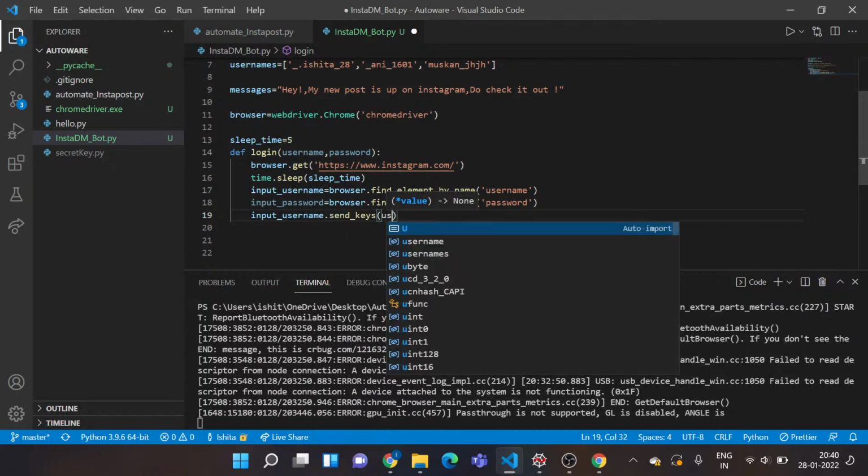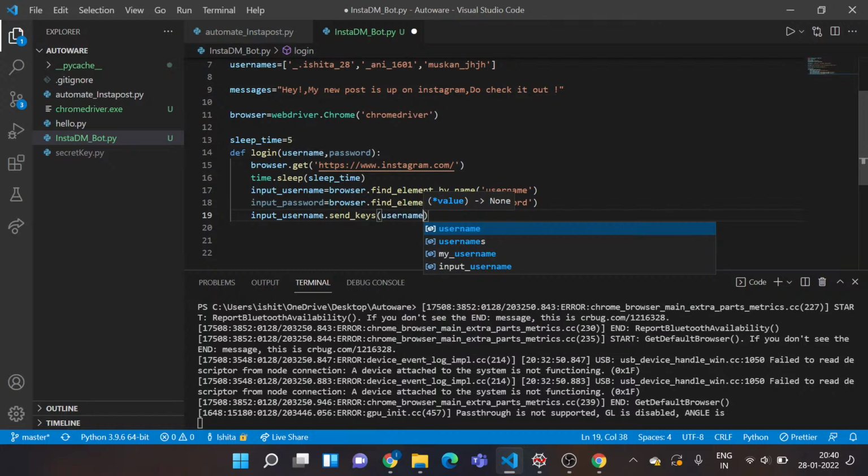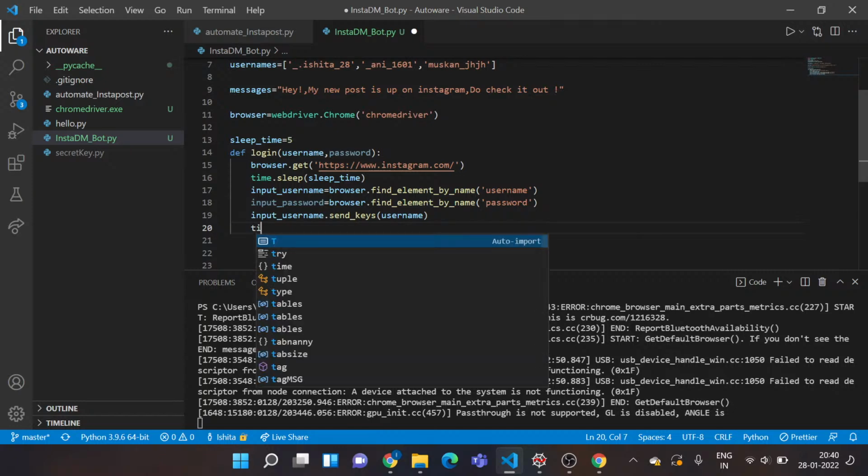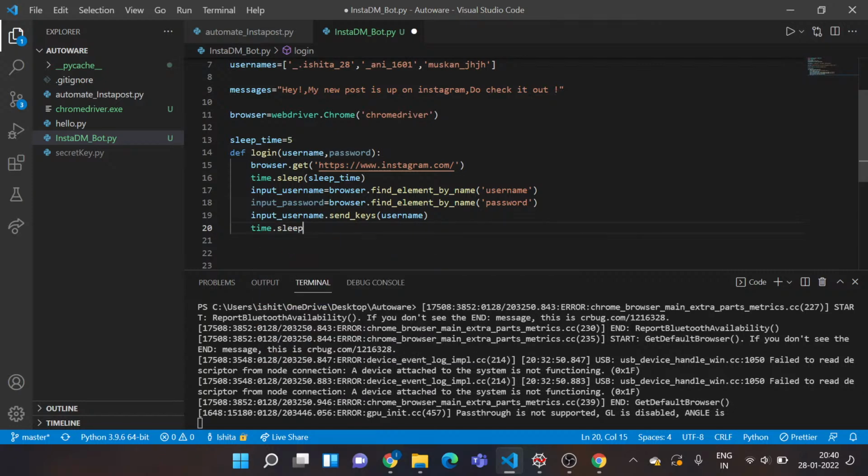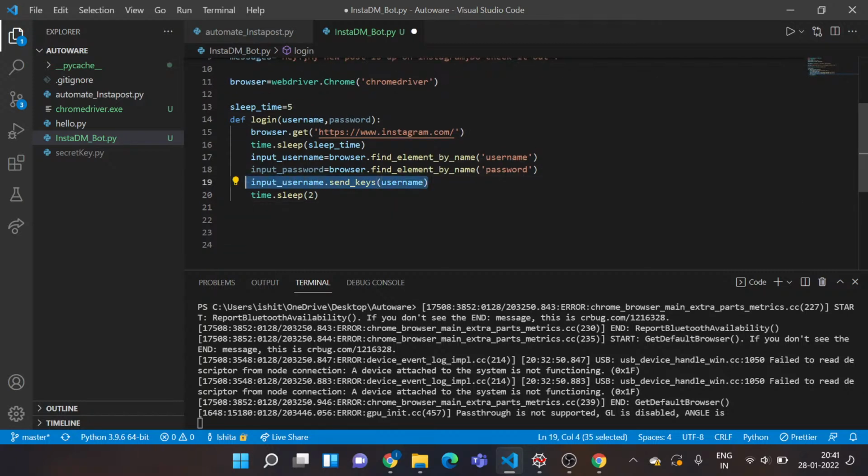As my parameter, I'll provide the username I just created in the script above, and then I want to give some sleep time of say 2 seconds. Now I want to send my password also, so I'll just copy this, write it over here, input underscore password, send keys would be my password.